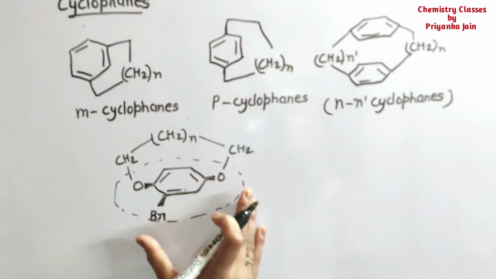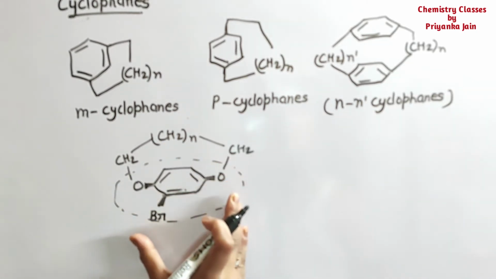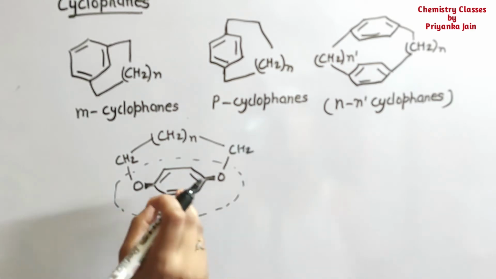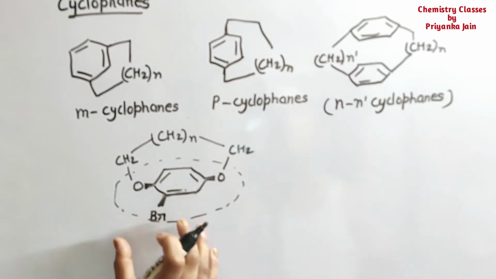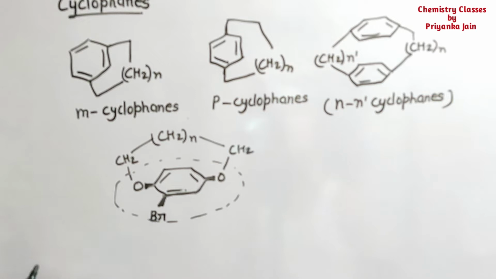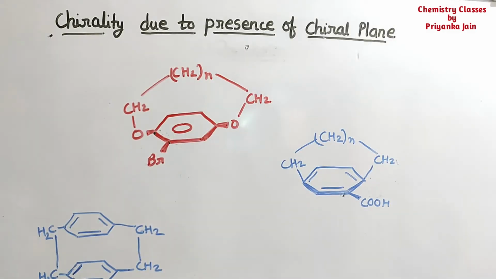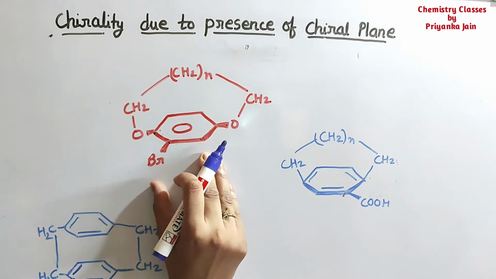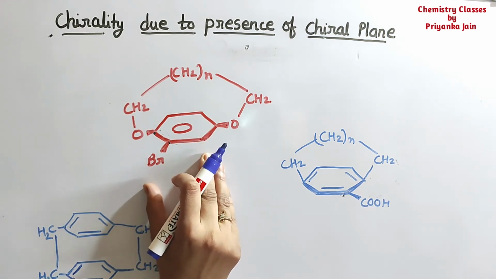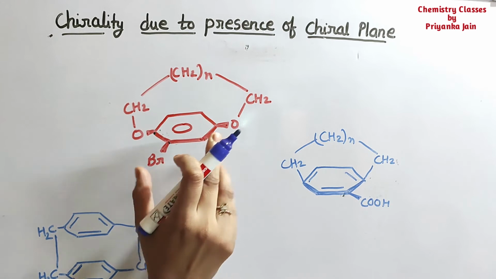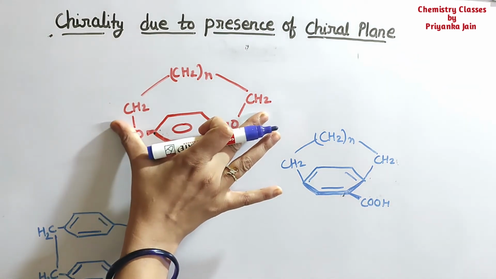Now we have to understand how we can name this type of compound, how we can give R and S nomenclature in such configurations. For this, you have to look at these two methylene groups.